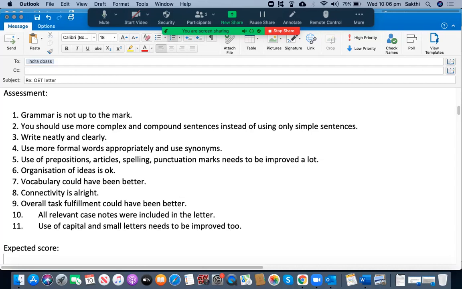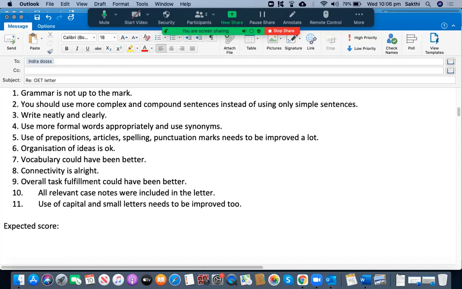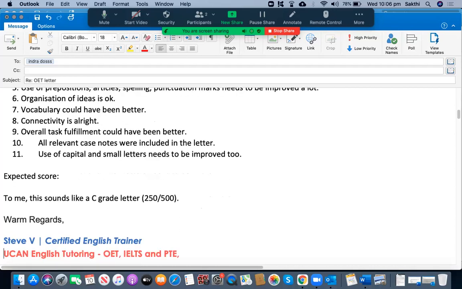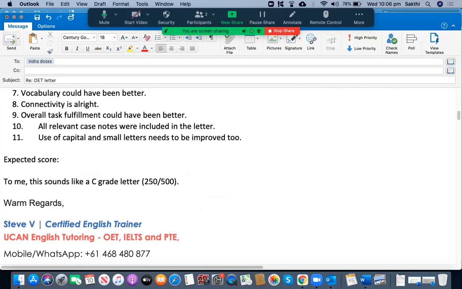Looking at the severity of the mistakes, to me this sounds like a C grade letter. You can get maybe about 250. That's it. I wish you good luck with your next letter.